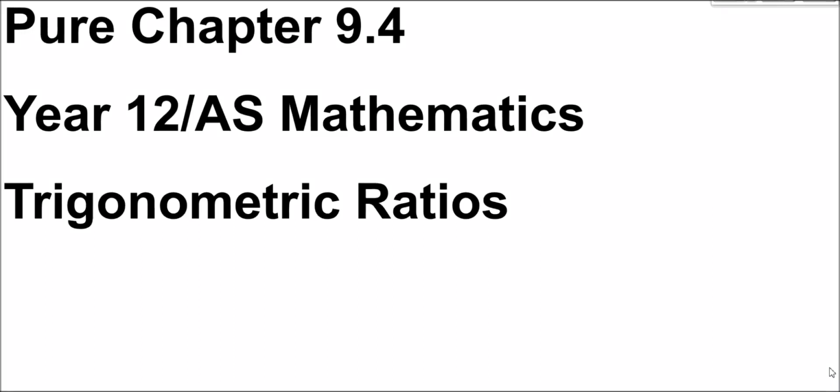This one's going to be the final on the Year 12 topic of trigonometric ratios. So the main focus today, we're going to be looking at the graphs of sine, cosine and tangent in more detail than before, some of their key definitions and properties, and we're going to conclude by looking at how we can transform the graphs of these trig functions with some relatively simple transformations based on what we did in Chapter 4, Transformations of Graphs.